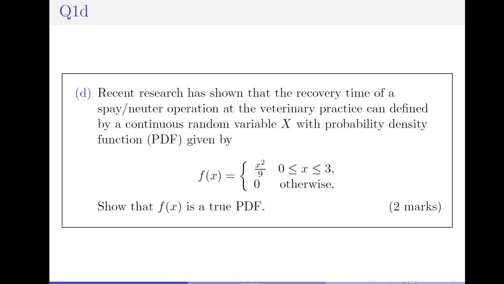Question 1d reads as follows. Recent research has shown that the recovery time of a spay-neuter operation at the veterinary practice can be defined by a continuous random variable x with probability density function, or a PDF, given by the following. So basically f of x is equal to x squared over 9 when x is in between 0 and 3, including 0 and 3. Otherwise, it's equal to 0. At any other point x, f of x is equal to 0. And what we have to show is that f of x is a true PDF.